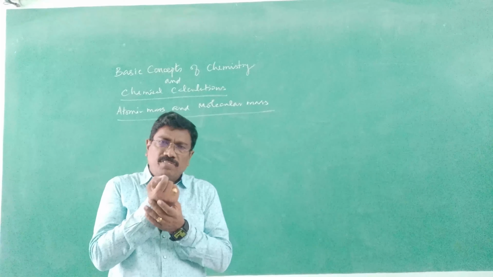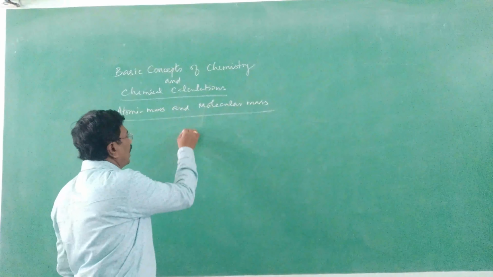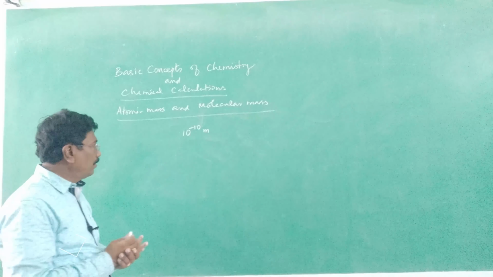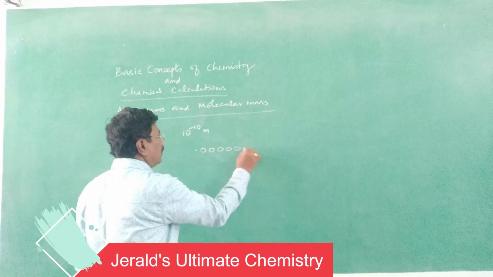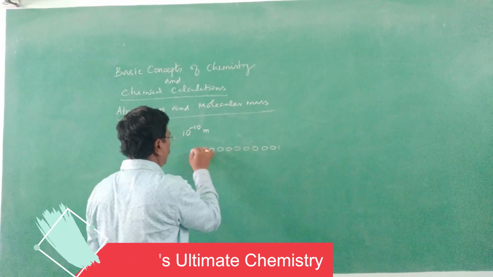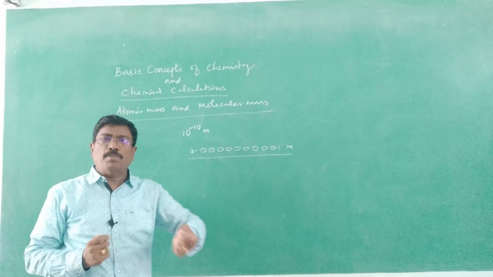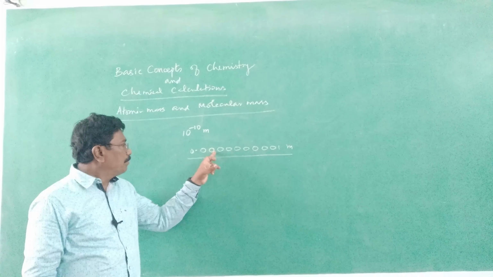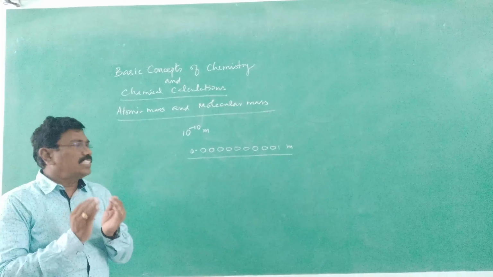An atom is the very, very smallest entity. The diameter of an atom is roughly 10 power minus 10 meter. What does it mean? It may be of the order of 0.000, 9 zeros. I have to draw 1, 2, 3, 4, 5, 6, 7, 8, 9 zeros and then 1 meter. That much small an atom. Unimaginably small. Meter, decimeter, centimeter, millimeter, and then it goes still lower than that. And therefore it is very small.